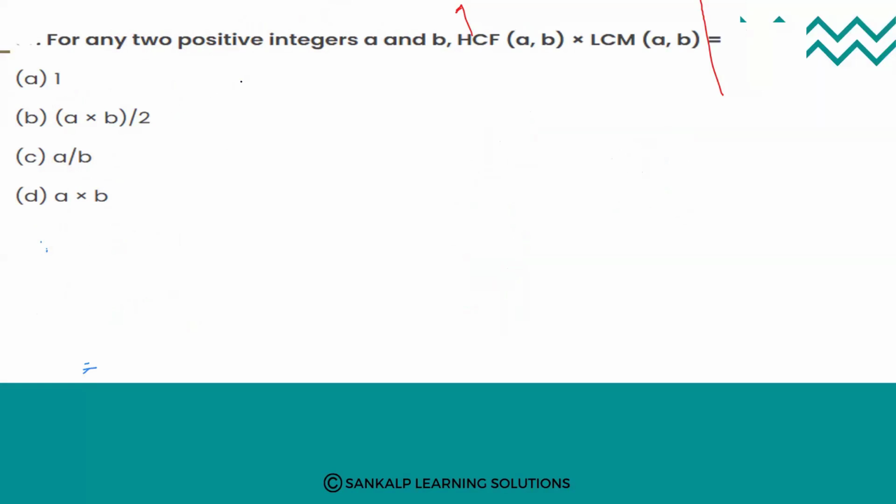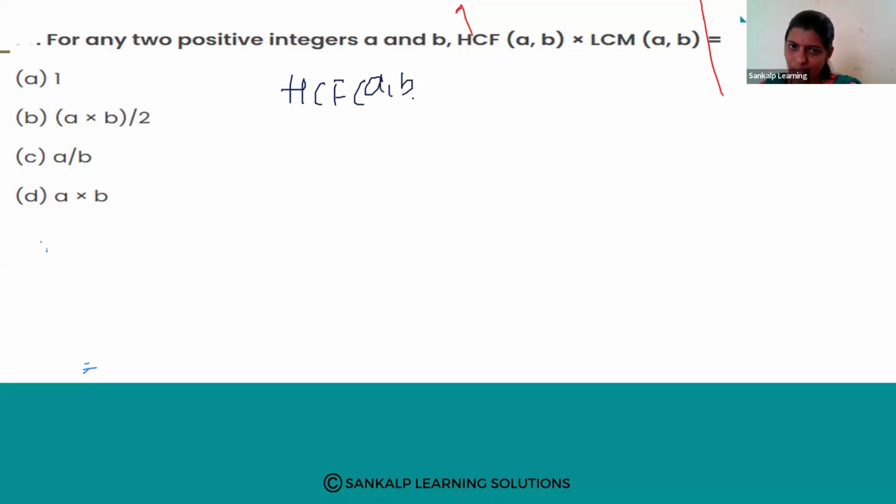The product of HCF and LCM is equal to the product of the numbers. It is a formula: HCF of a, b into LCM of a, b is equal to a into b, right? So which option is right, my dear children?